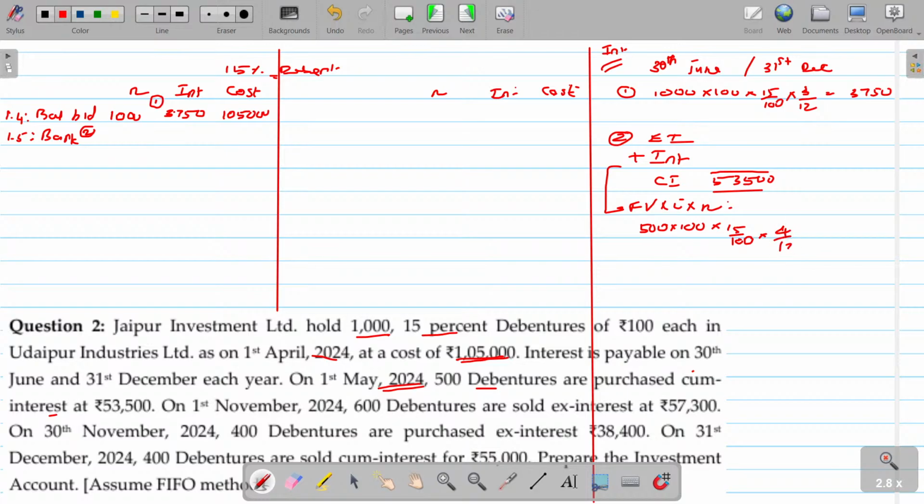So 4 by 12, the value being 2,500. The ex-interest price being 51,000. So the number is 500, interest component 2,500, and amount applicable for the investment being 51,000. Is that clear?